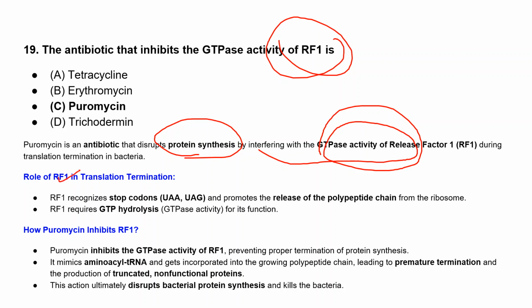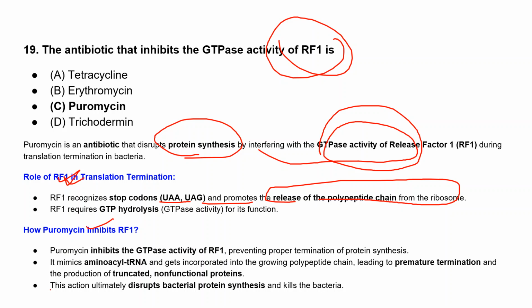So what is the role of release factor 1 in translation termination? First, it will recognize the stop codons, that is UAA and UAG, and it will promote the release of the polypeptide chain from the ribosome. It also requires GTP hydrolysis, as it has GTPase activity for its function. How does puromycin inhibit release factor 1? Puromycin inhibits the GTPase activity of release factor 1, so that it prevents the proper termination of protein synthesis.